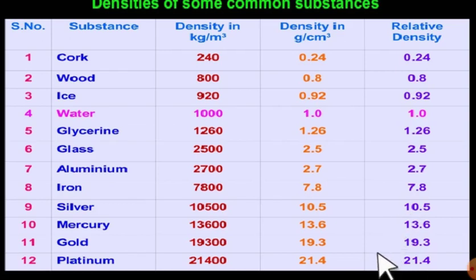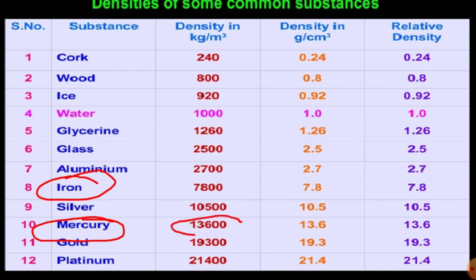Now again, let's go to a very interesting example: iron and mercury. If you take liquid mercury, it will have the same density, 13,600 kg per meter cube. When you compare this density with that of iron, only 7,800, you will see the density of mercury is very much more than that of iron.